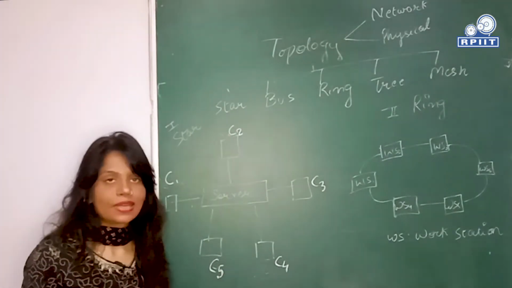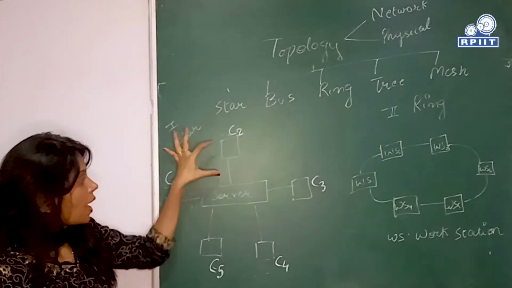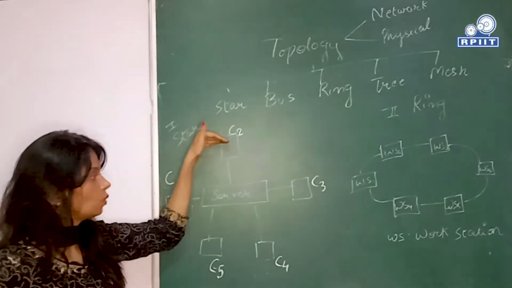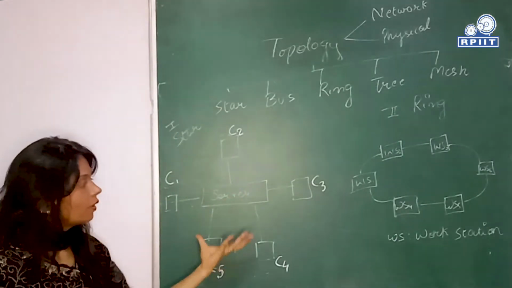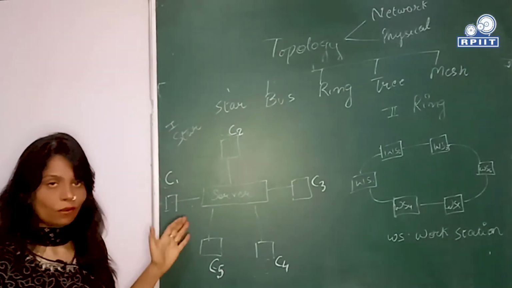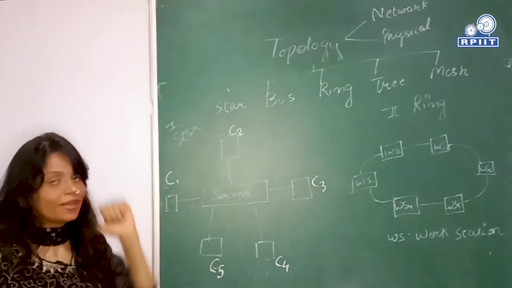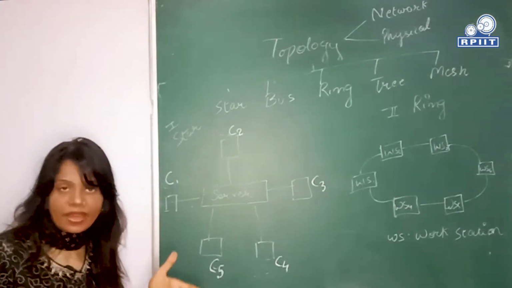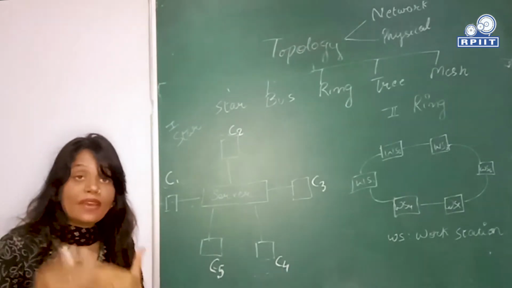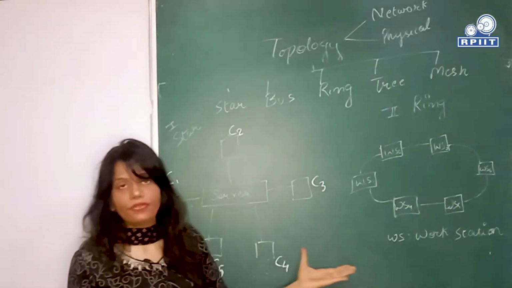And the other one is physical topology. What is physical topology? Physical topology describes the actual position, the particular location, on which the nodes are there that are to be connected over the network. That is physical topology. I hope this is clear to you: what is network topology, what is physical topology, and what is topology? Topology is the way, the arrangement of different elements over the network by which they are going to communicate with each other, as you can see in different diagrams.